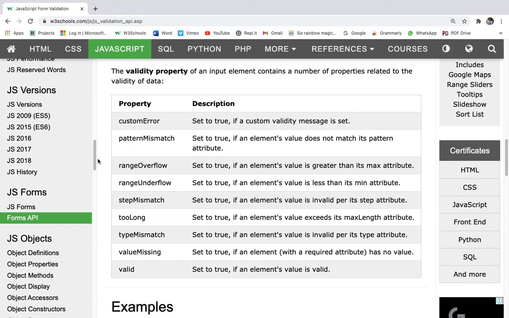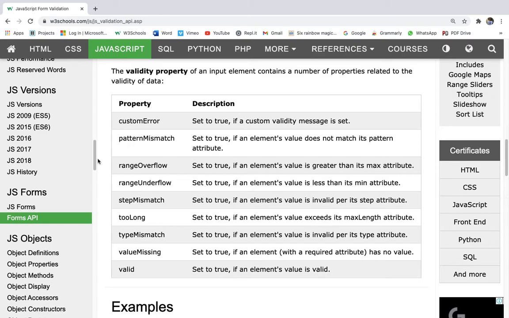Range overflow is set to true if an element's value is greater than its max attribute. Range underflow is set to true if an element's value is less than its min attribute. Step mismatch is set to true if an element's value is invalid per its step attribute. Too long is set to true if an element's value exceeds its max length attribute. Type mismatch is set to true if an element's value is invalid per its type attribute.